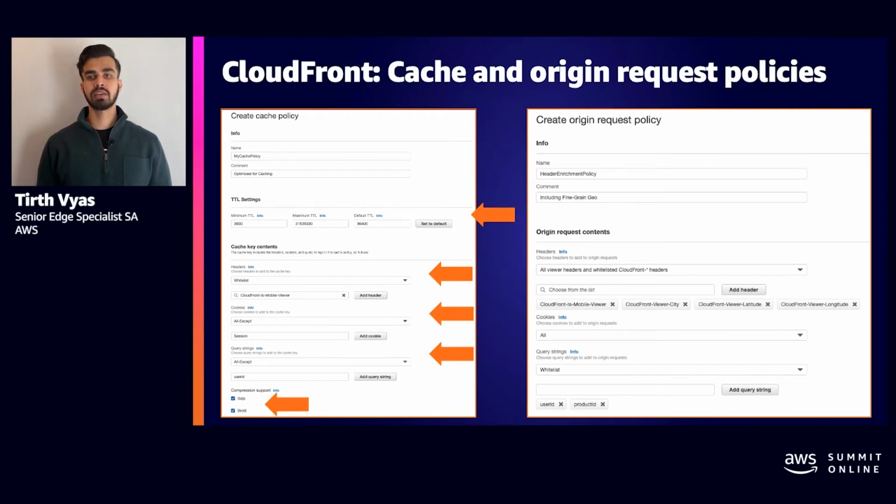This essentially keeps your cache hit ratio high and improves performance of your application. You can also forward all or selected query strings and cookies under origin request policies if you are varying your origin response based on those things. And cookies and query strings are generally used for dynamic content that you generate for your users or your applications.